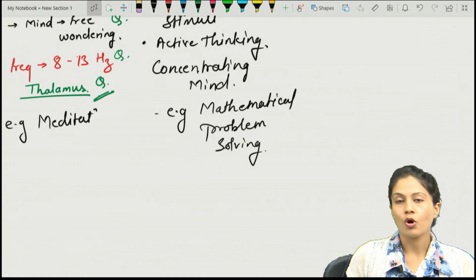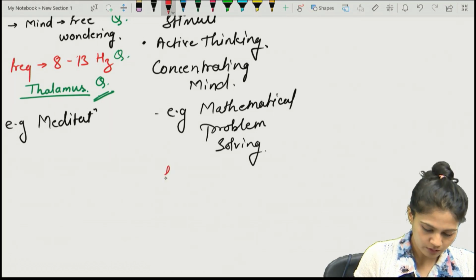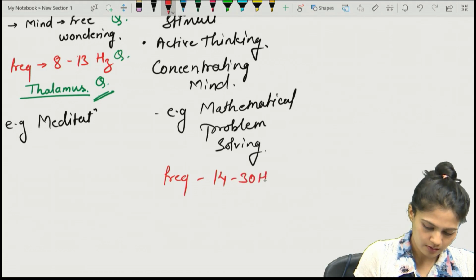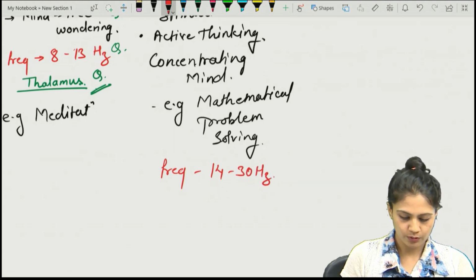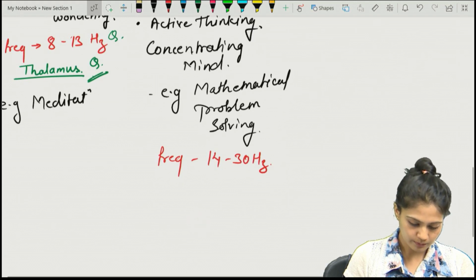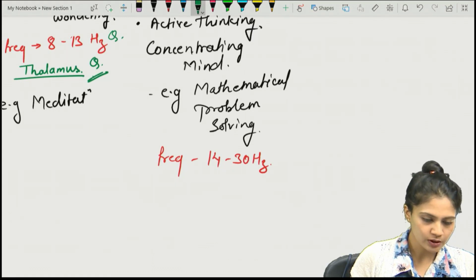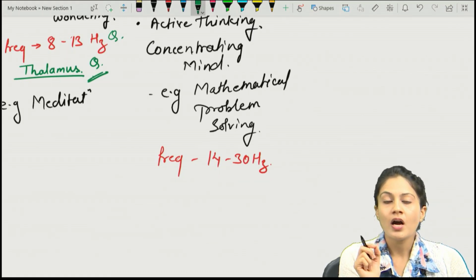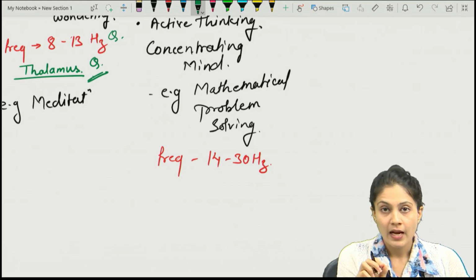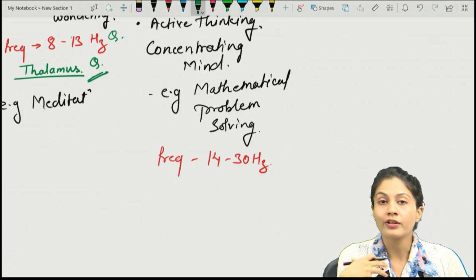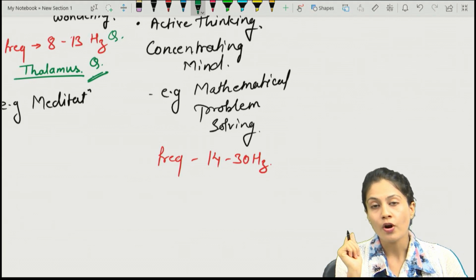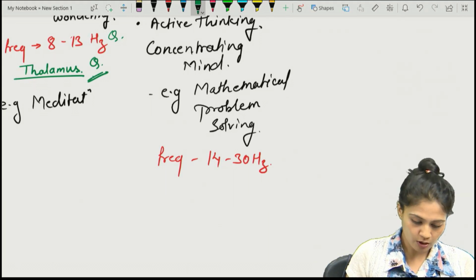What is the frequency of a beta wave? Write down, the frequency is 14 to 30 hertz. What about the production? Remember, a highly active mind is there, and wakefulness or alertness is majorly the function of which system?